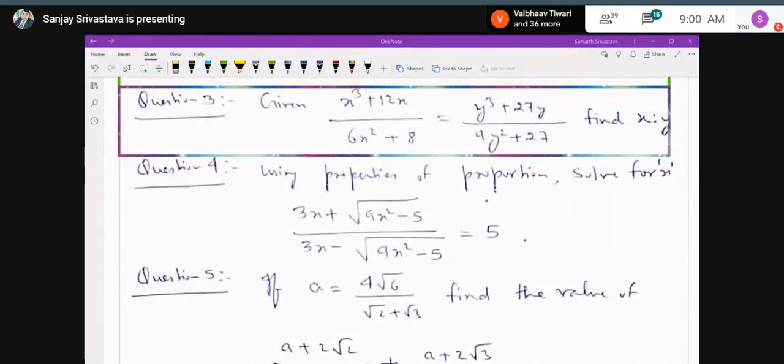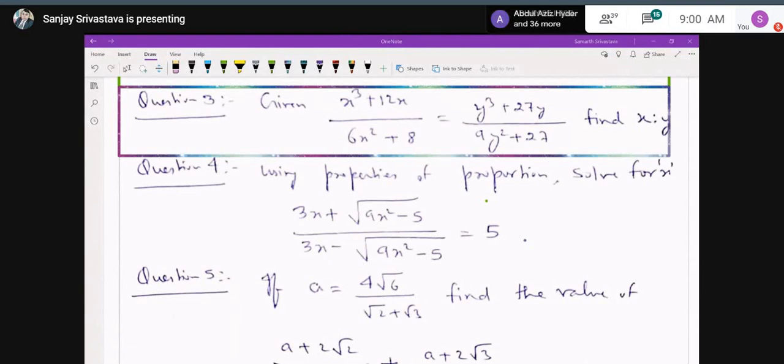Sir, first I will write (x cube plus 12x plus 6x square plus 8) upon (x cube plus 12x minus 6x square minus 8) is equal to (y cube plus 27y plus 9y square plus 27) upon (y cube plus 27y minus 9y square minus 27).